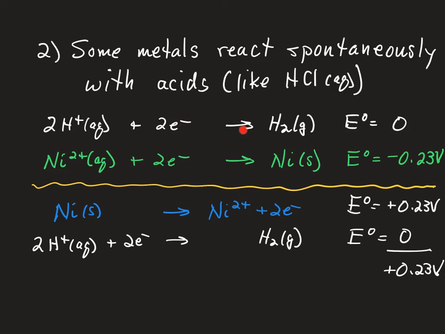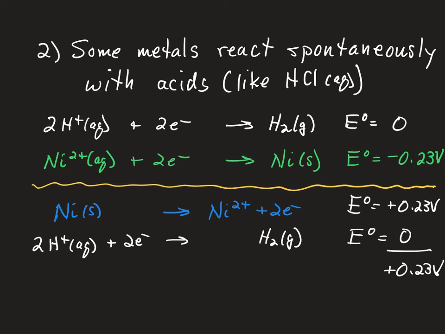So the standard potential for that reduction of hydrogen ions is 0. Nickel is a metal. If a nickel ion combines with 2 electrons, you can make nickel metal. It has a potential of minus 0.23 volts.